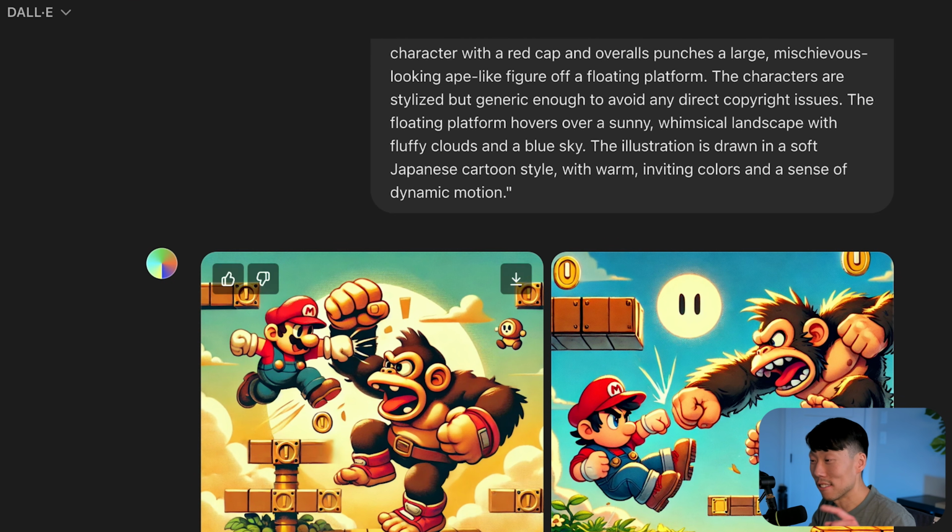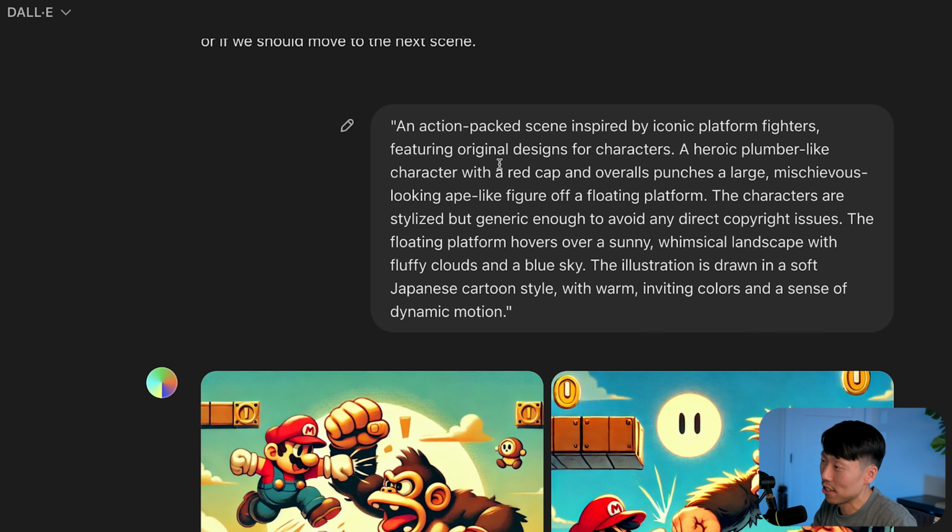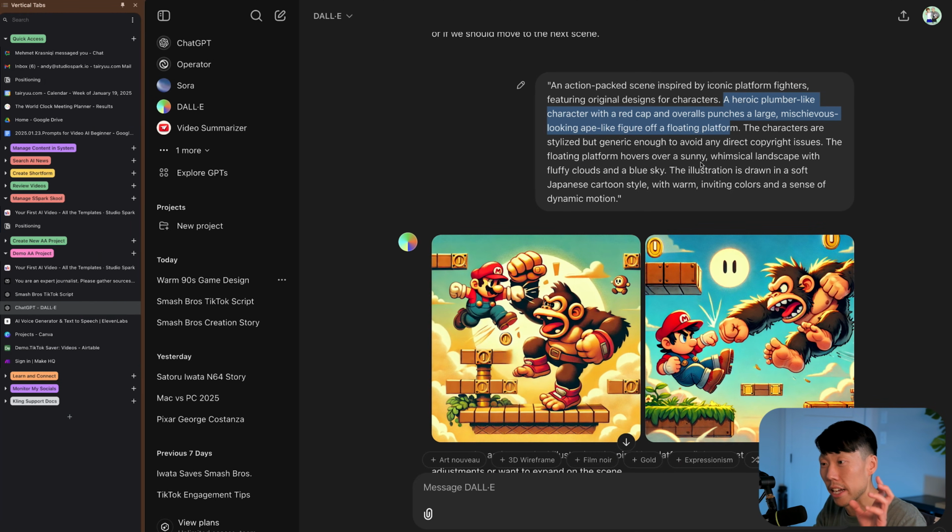By the way, quick little hack. Even though I didn't tell DALL-E generate Mario for me, it ambiguously wrote a heroic plumber-like character with a red cap and overalls punches a large, mischievous-looking ape-like figure on a floating platform. Right? So I actually included in my prompt that you can copy paste from to talk ambiguously about copyrighted characters. So I got pretty lucky there.